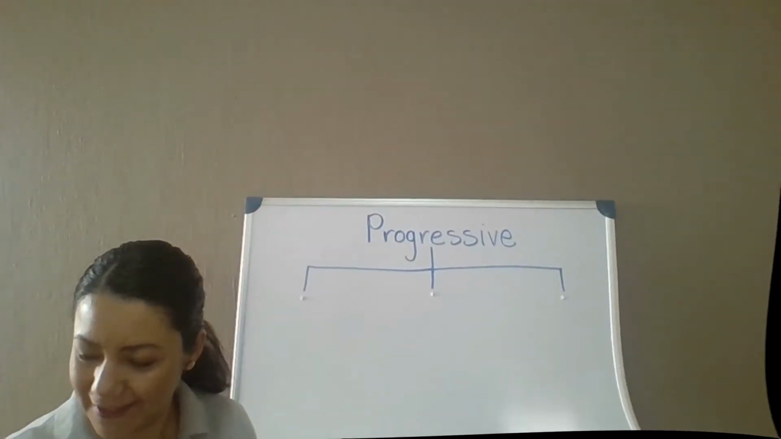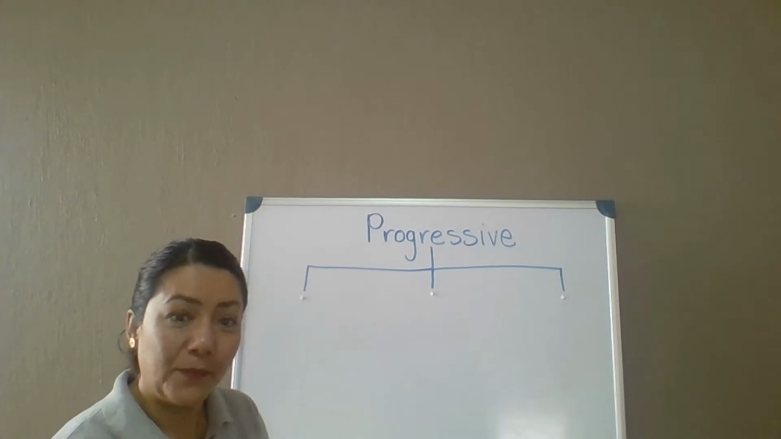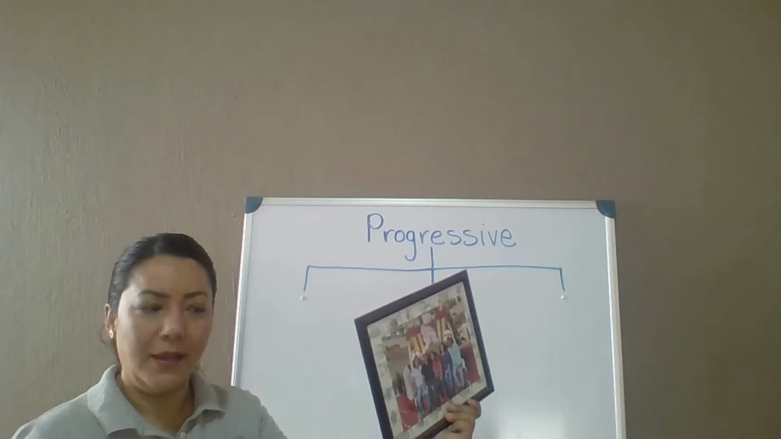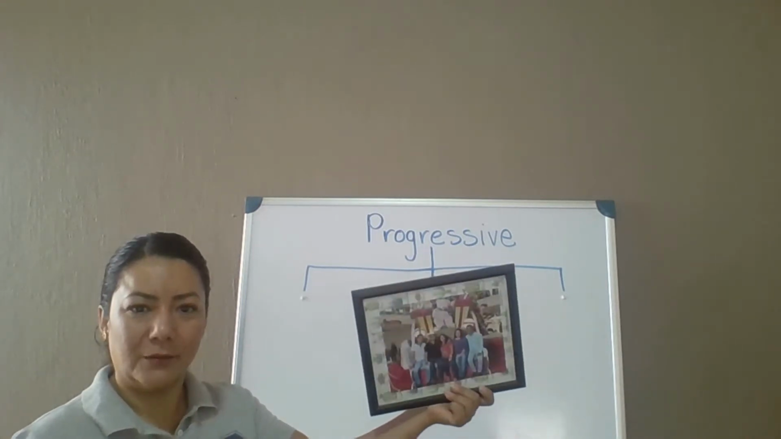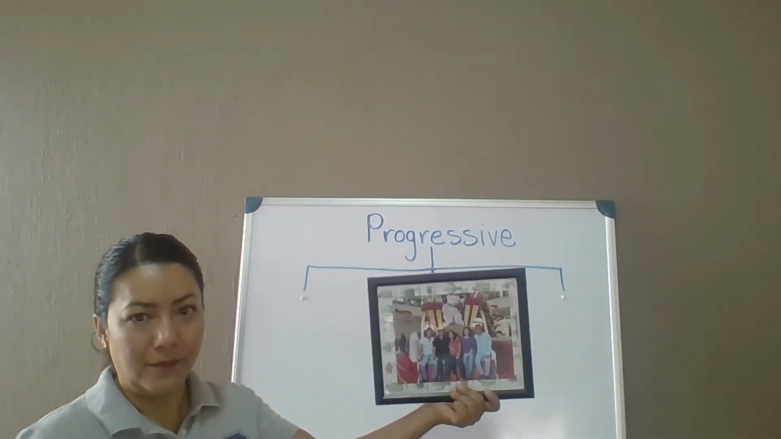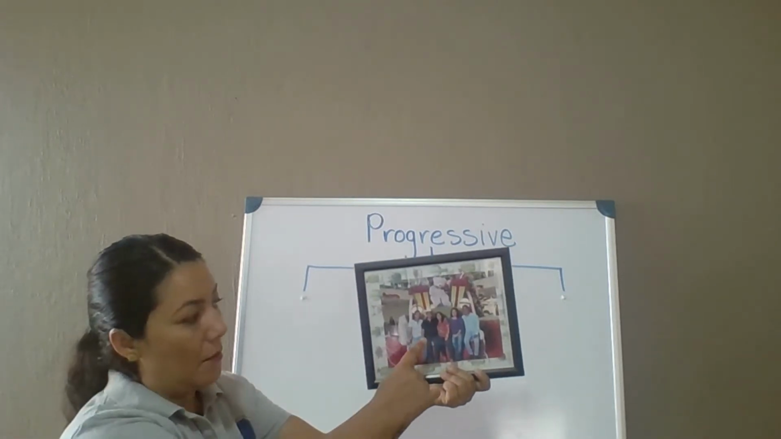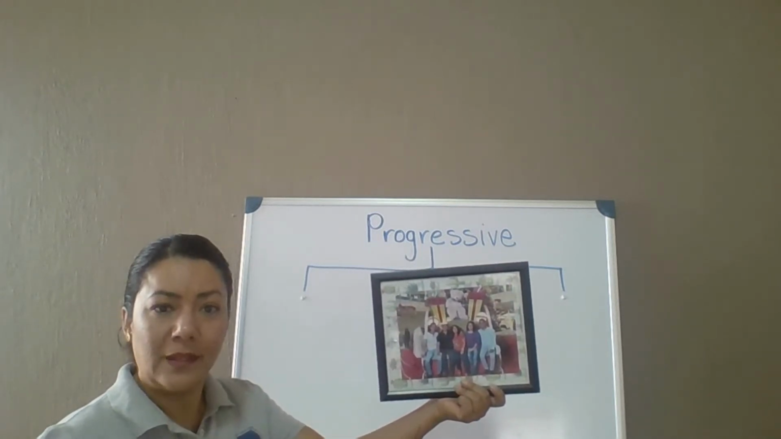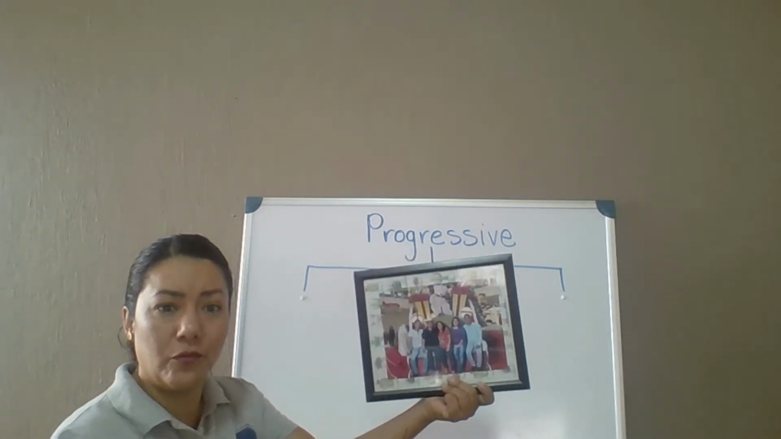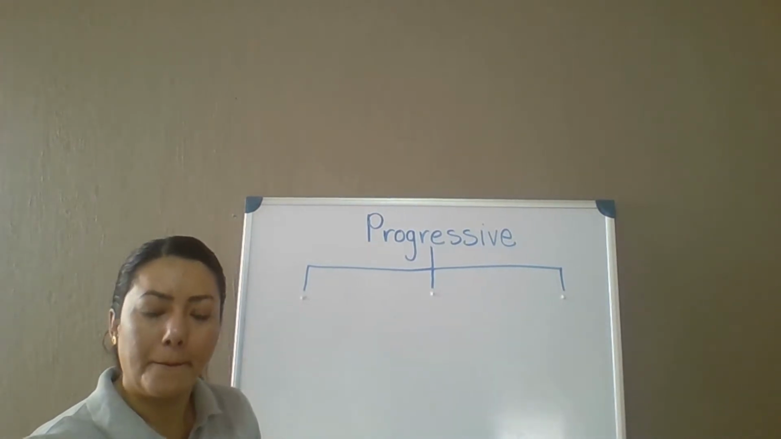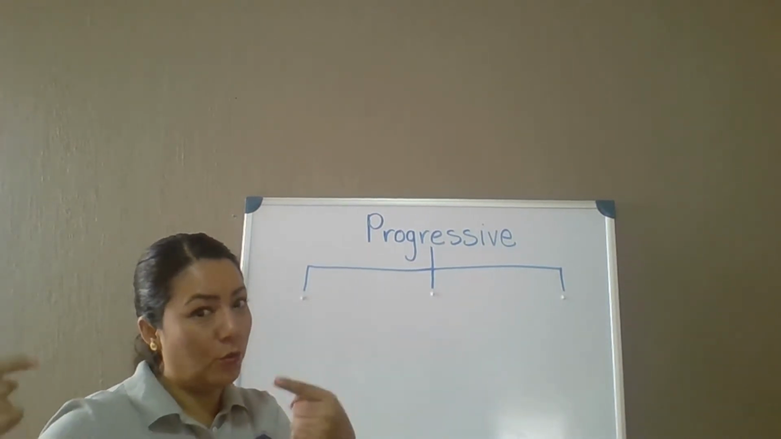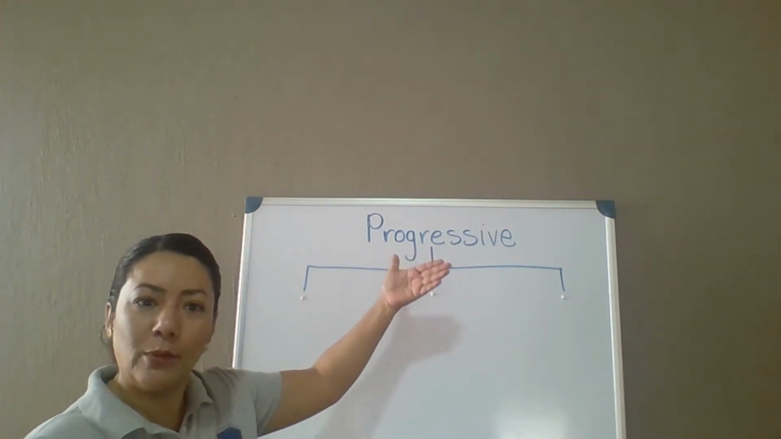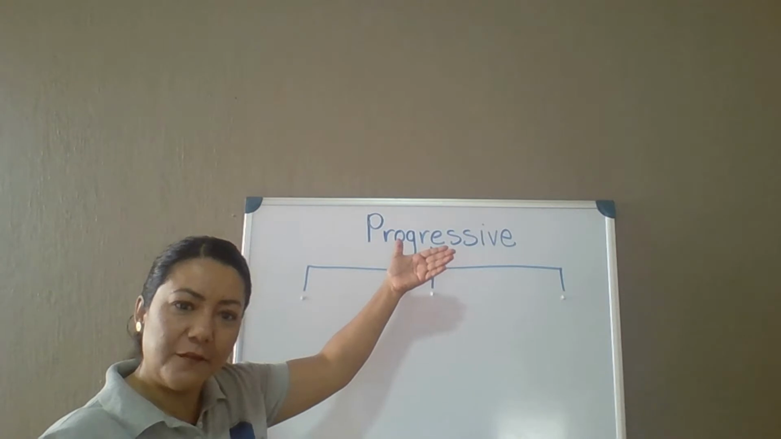Perfect. Okay, class. For today's class, I want to show you the picture of mine right there. That's my family. Remember? Mom, dad, and 3 children. Brother, sister, there are three children. Just like that family, which is my family, I'm gonna present to you the progressive family.